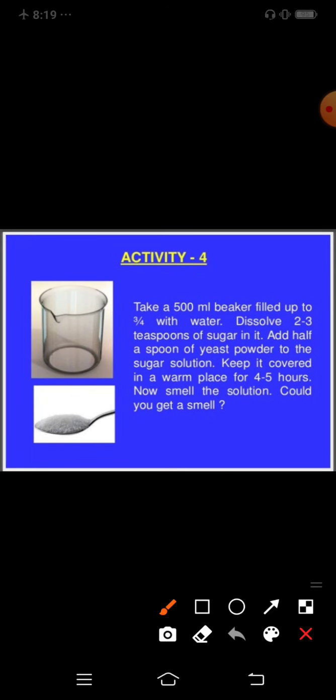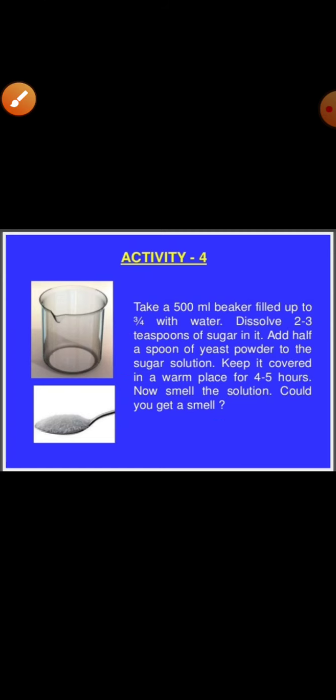Activity 4. Take a 500 ml beaker filled 3/4 with water. Dissolve 2 to 3 teaspoons of sugar in it. Add half a spoon of yeast powder to the sugar solution. Keep it covered in a warm place for 4 to 5 hours. Now smell the solution. Could you get a smell? Yes, you get a smell. So perform the activity at your home.